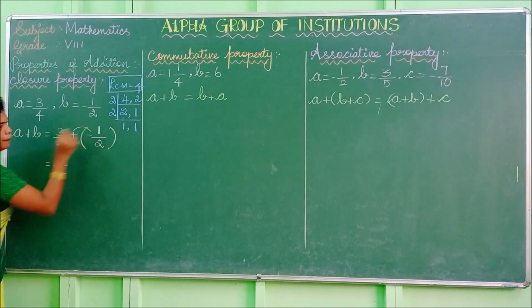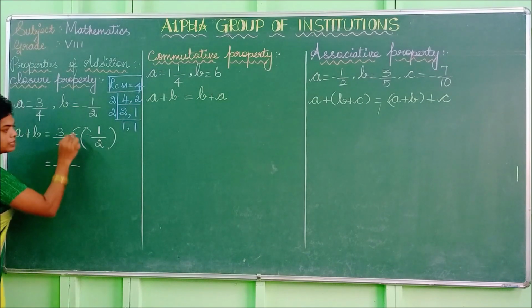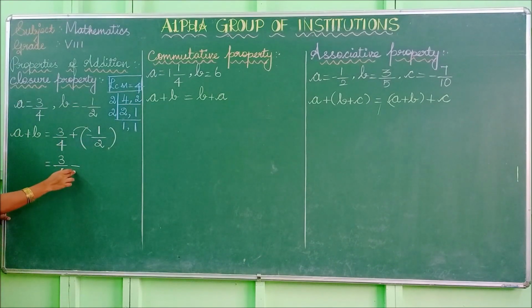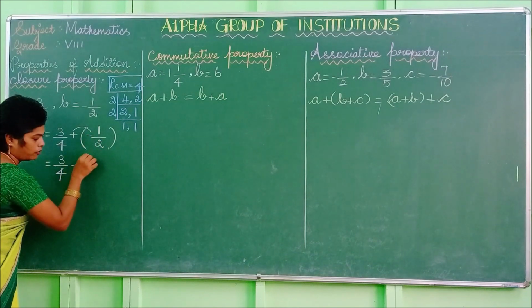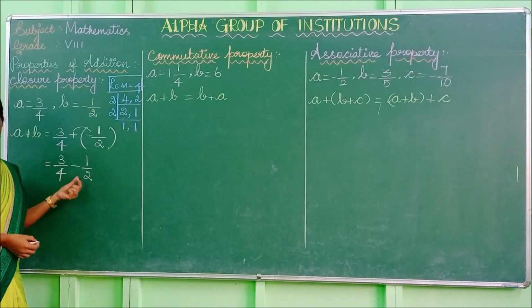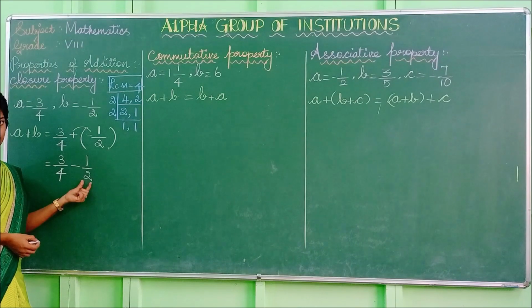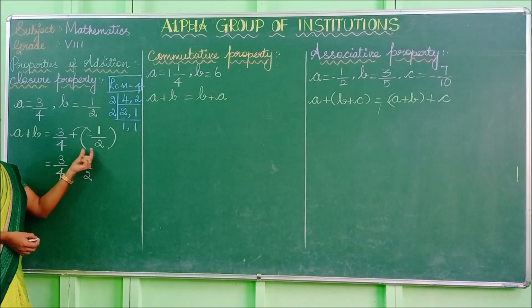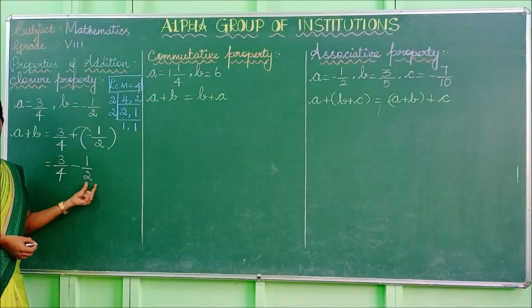Then apply the formula plus into minus. So if the signs are different, you can use a negative symbol, that is minus. So here the value is 1 by 2. First you write the value 1 by 2. And we saw before about the equivalent fraction. We want to change this denominator into 4. You have to multiply both numerator and denominator by 2. Then only it will be changed as 4.